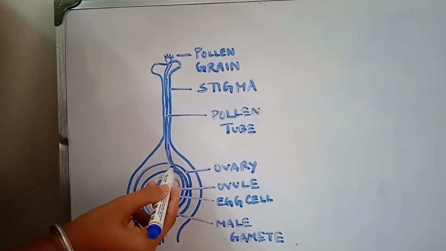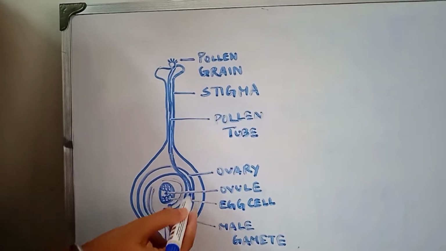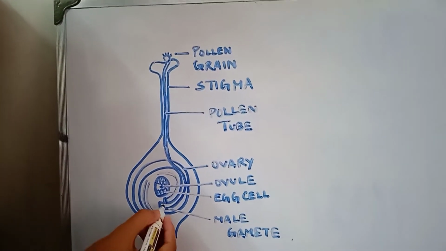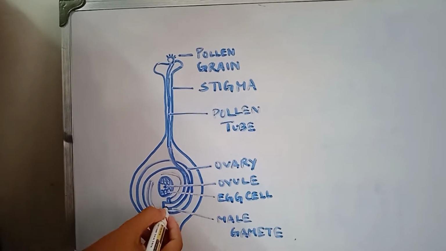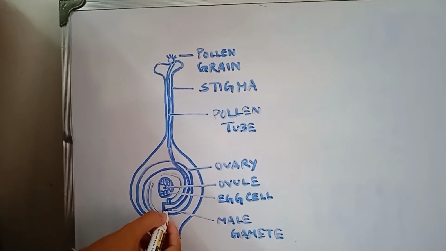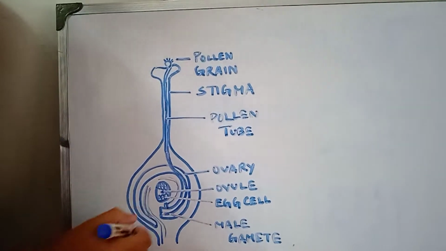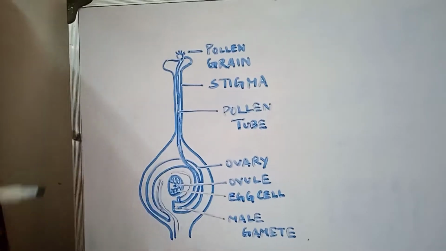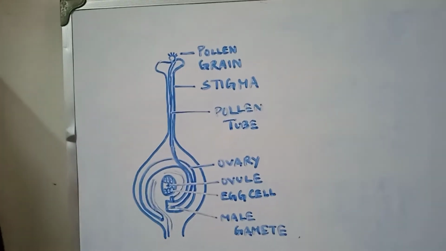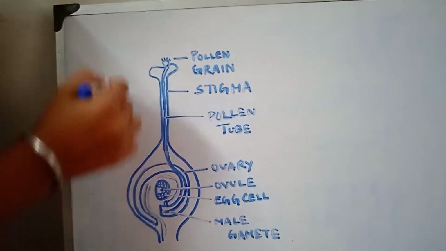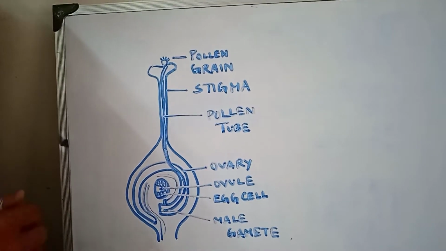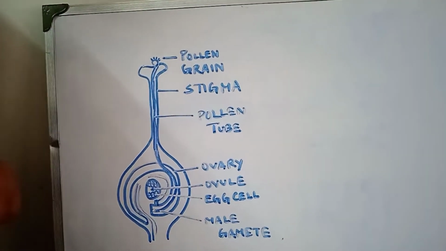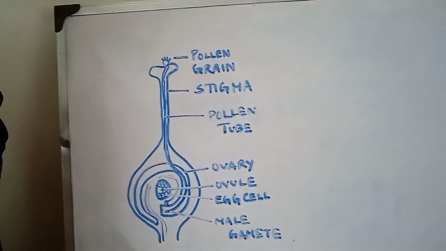So when it is getting inside the ovary, the male gamete which is present in the pollen grain is getting fused with the female gamete which is present here, and this fusion of the male gamete and the female gamete is called fertilization. So this is how fertilization occurs. Okay. Now after fertilization, a single cell is formed and that single cell is called zygote.